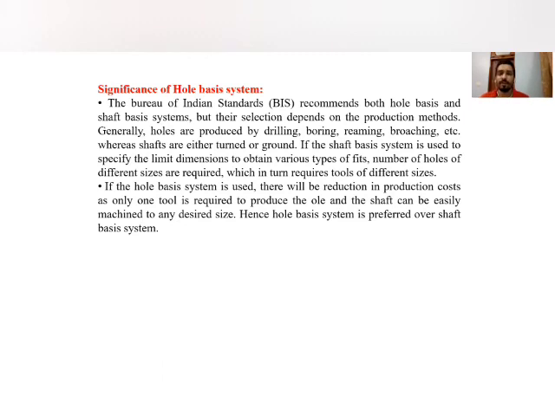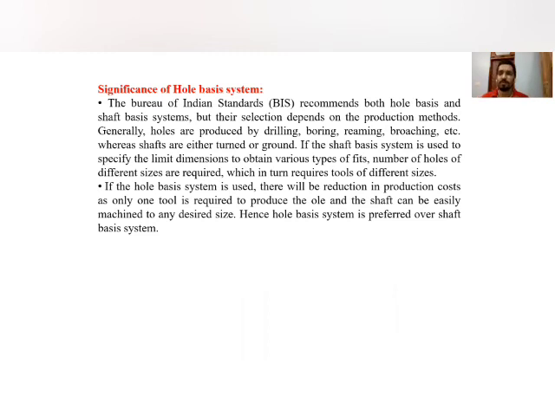So if we first fix the shaft size and then make the hole, we have to use drilling, boring, and let us suppose after the final process the hole is smaller than the shaft. Then what do we have to do? We have to again use another drilling bit, a boring bit, a reaming bit, and other super finishing tools also. So with the size of the hole, the tool gets changed. But in the manufacturing of the shaft, we only use a single point cutting tool to turn that shaft.